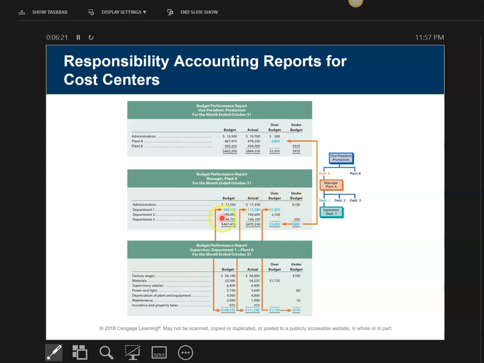Here we are, Plant A. These are my total numbers for Plant A. Notice I'm over by 3,655 but under by 800. So I'm going to net these numbers out: I add 3,655 and subtract 800, and my total net will be 2,855, which goes here. These numbers go in for Plant A, but remember, they started all the way down here, so we work our way backwards. This is an example of a responsibility accounting report for a cost center.